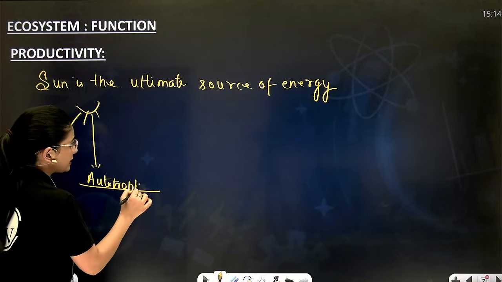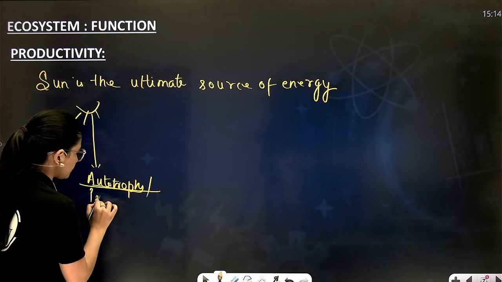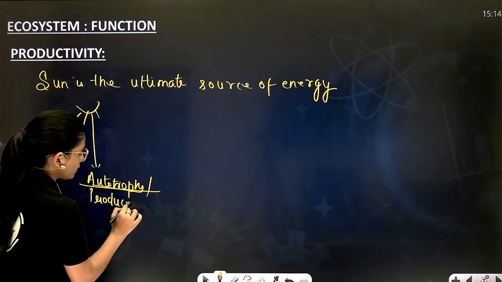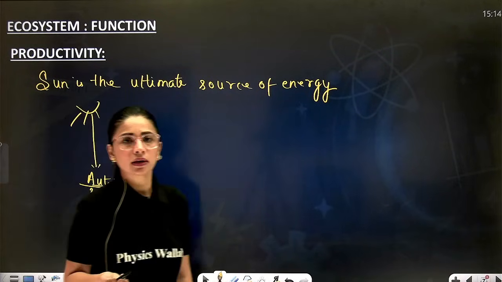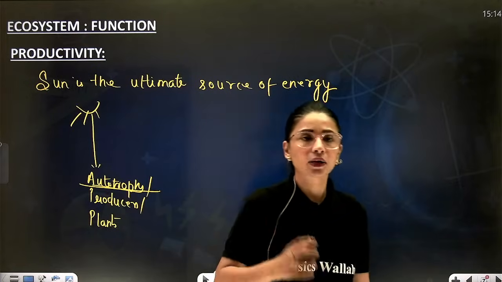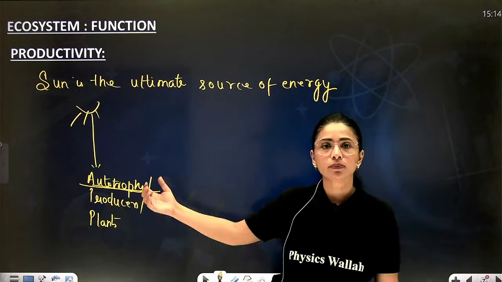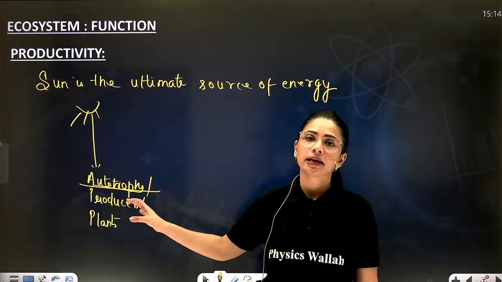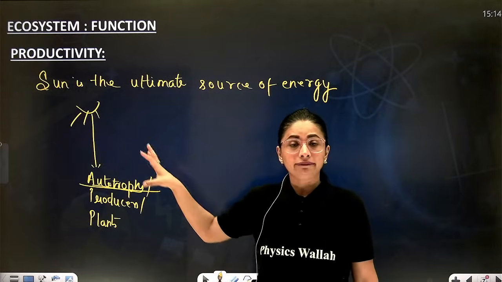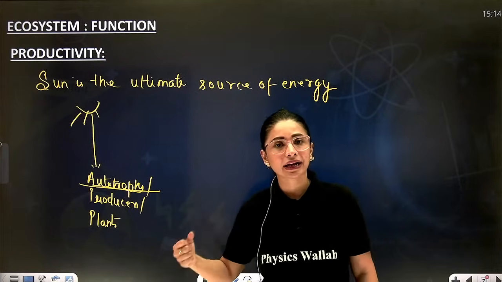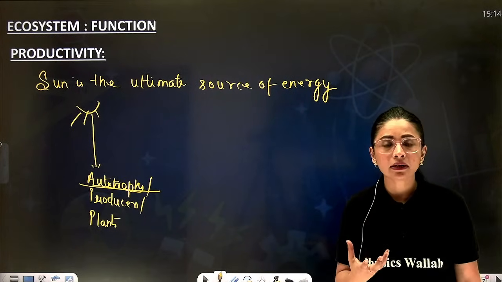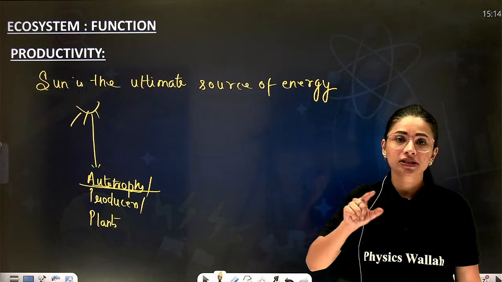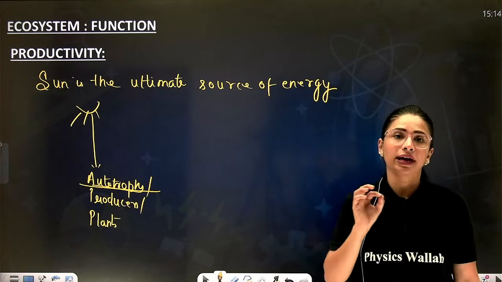Autotrophs are the producers, which are simply your green plants. The plants which can trap light and convert it into chemical form are the autotrophs, also called producers. When they trap the light and convert it into chemical form, that chemical form is the biomass, which is equivalent to productivity.